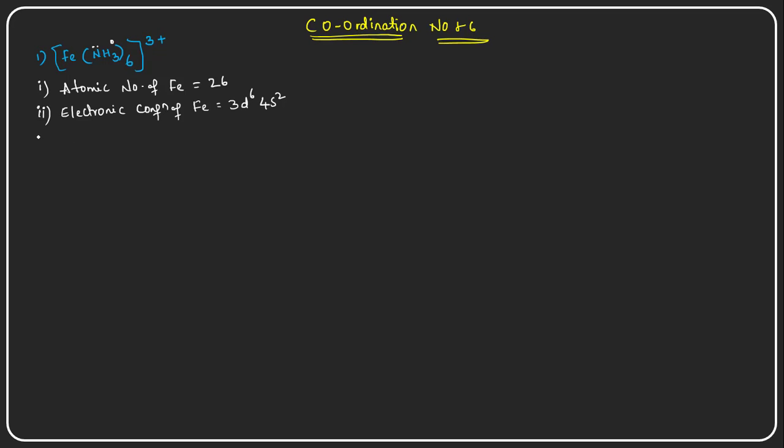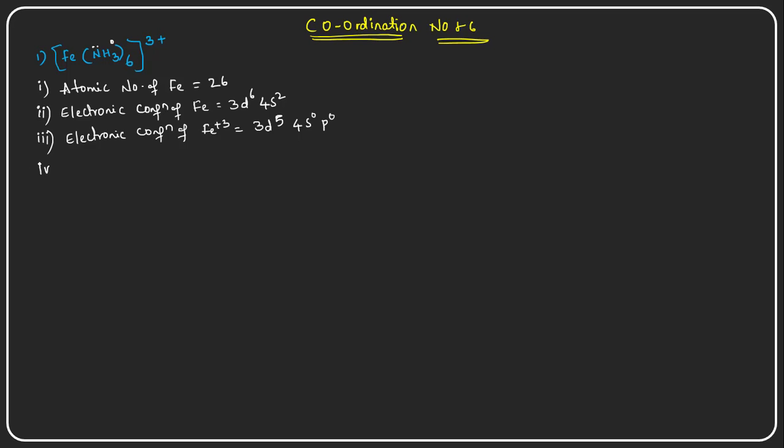So iron is losing the 3 electrons here and forming iron +3. The electronic configuration of iron +3 oxidation state: it is losing the 2 electrons from the 4s orbital and 1 electron from the 3d orbital, so that it will get 3d5, and 4s will be 0, 4p will also be 0.